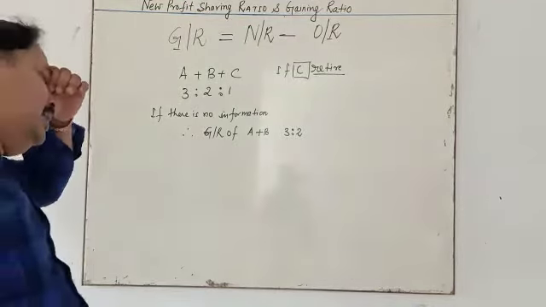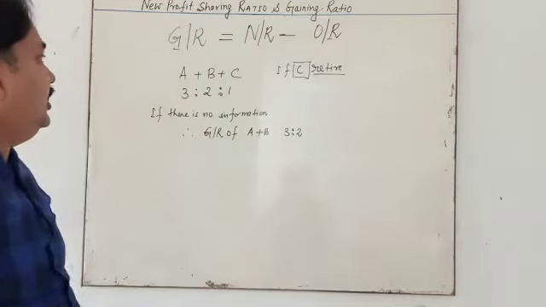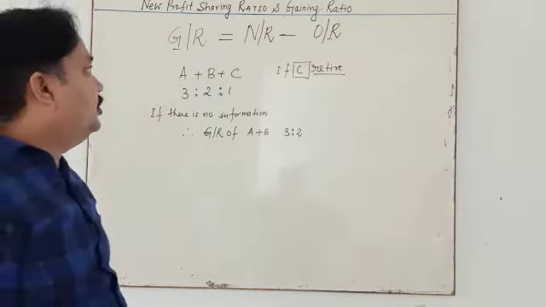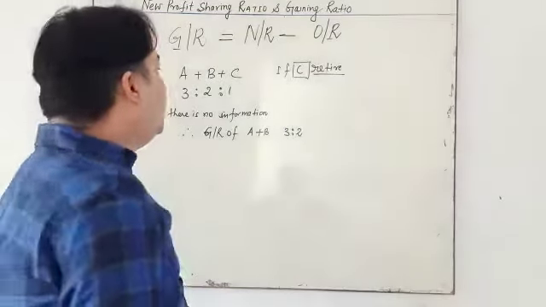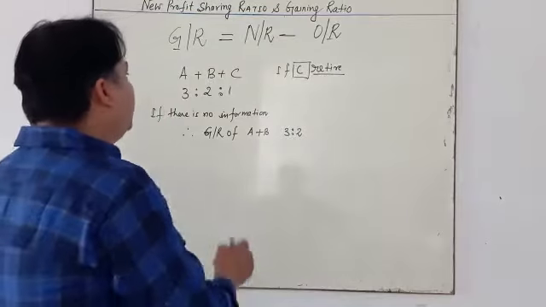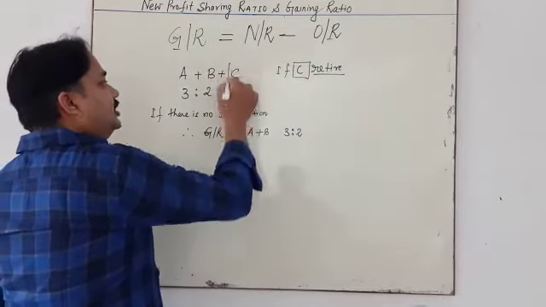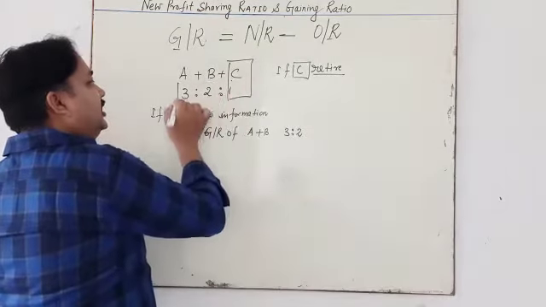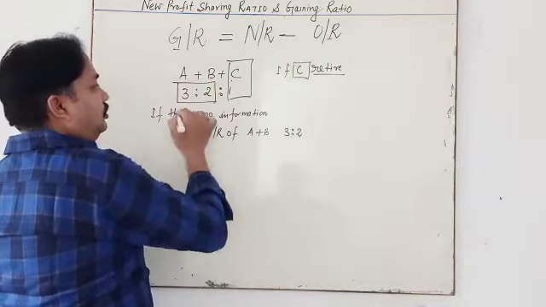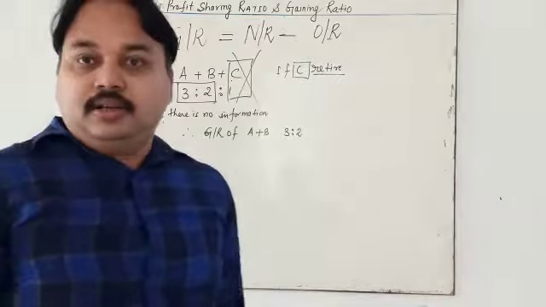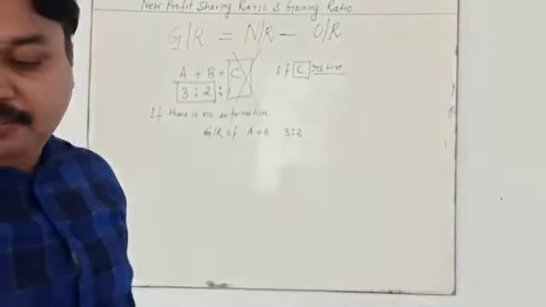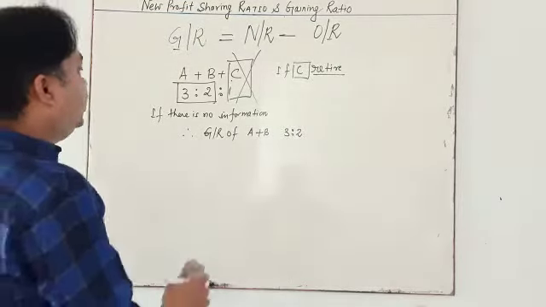My dear student, it is simple. The gaining ratio means new ratio minus old ratio. If there is no information in the question, you just see who is going to retire. Suppose C is going to retire, the gaining ratio is 3:2. So you need not calculate. Come to the next part where we have to calculate. I am giving the question.